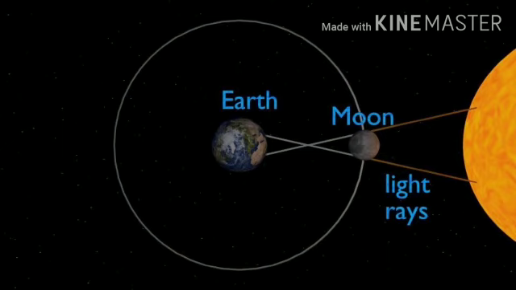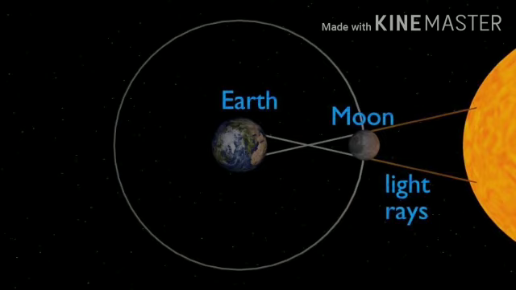Student, look at this diagram. The moon is between the sun and the earth, and the shadow of the moon falls on the earth. The place on the earth where the moon's shadow falls, there we can experience solar eclipse. Let's continue. Solar eclipse can be categorized as: first, total solar eclipse; second, partial solar eclipse; third, annular solar eclipse. Now let us discuss one by one.